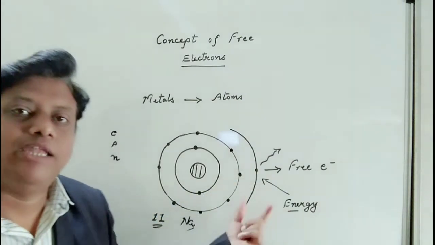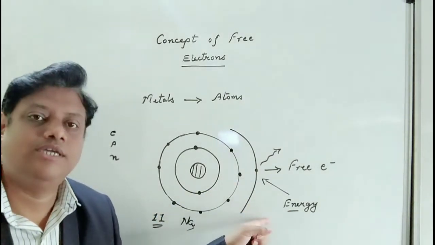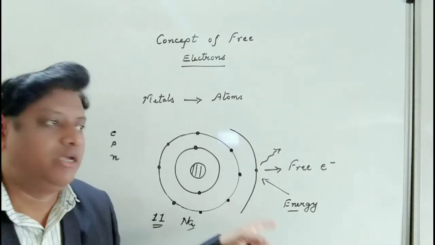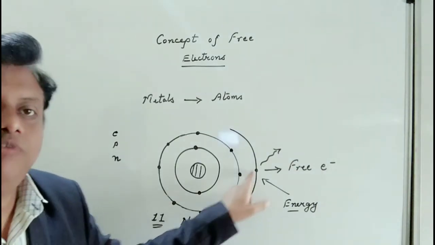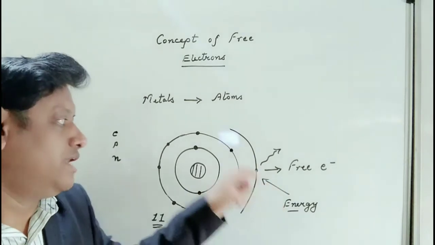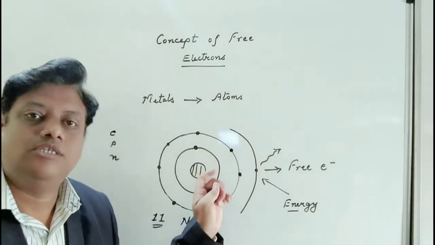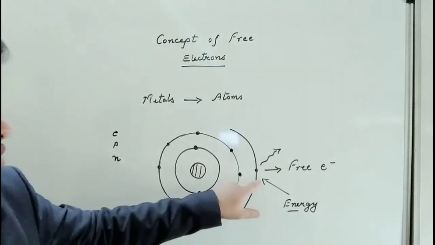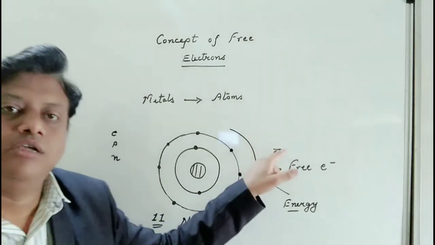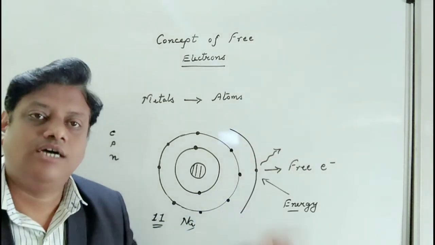It can gain some energy, which is called its ionization energy, and by gaining this small amount of energy it can be freed easily, right? Other electrons also, if they get energy, can change the shell. So this free electron is allowed to go, and it strikes other atoms.